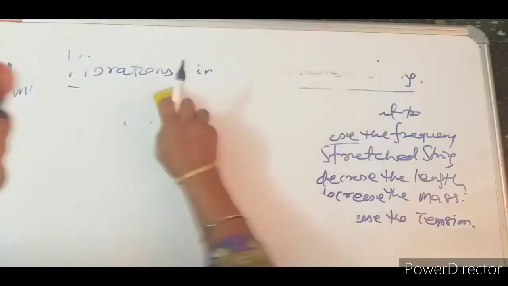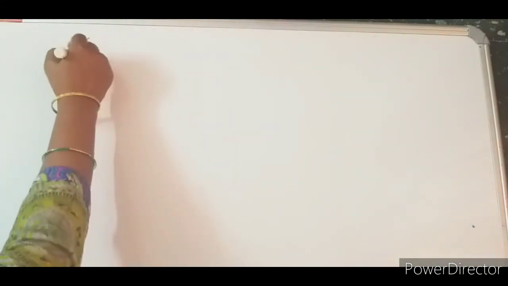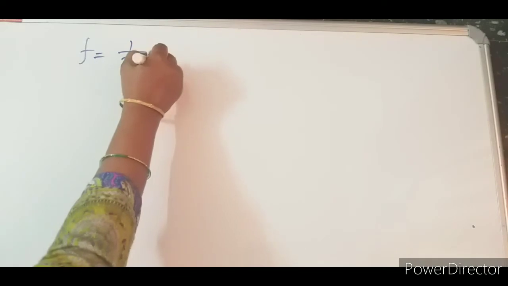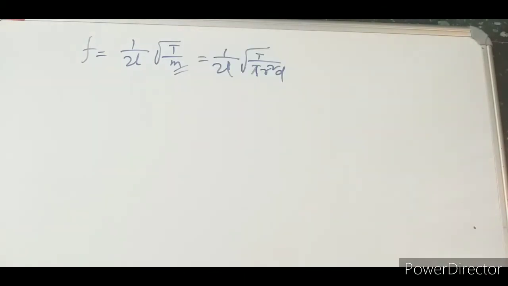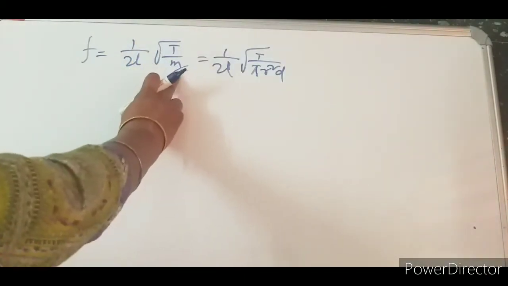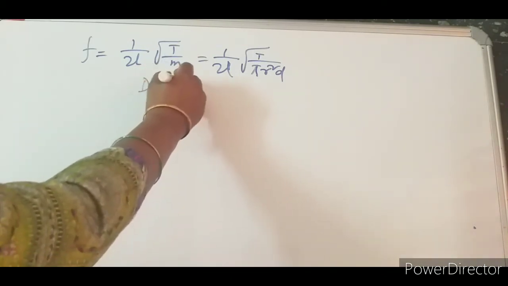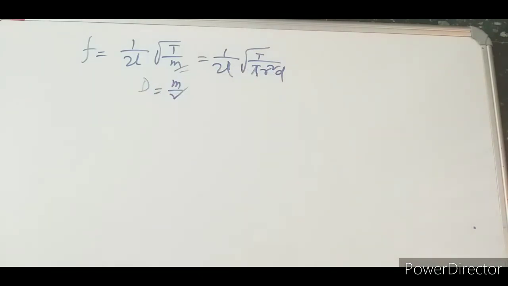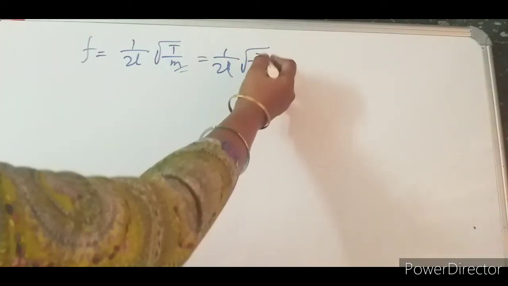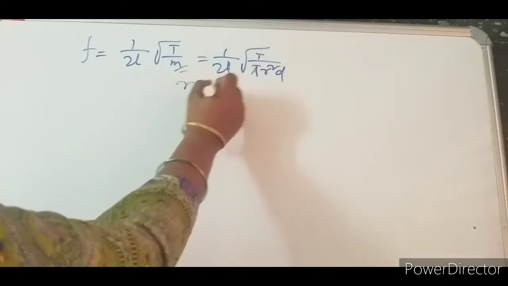Another interesting thing: we got F equal to 1 by 2L root over T by M. Here, if I consider the mass of the body, I can represent it in terms of density. Density equals mass by volume. According to this, we can write F equal to 1 by 2L root over T by pi r square d, where r equals radius.